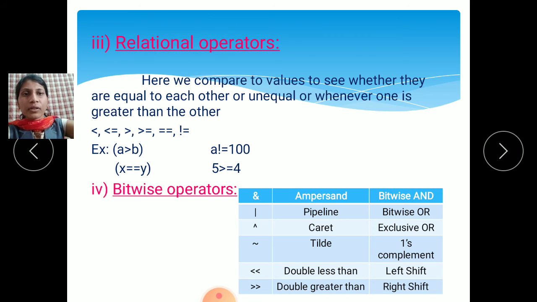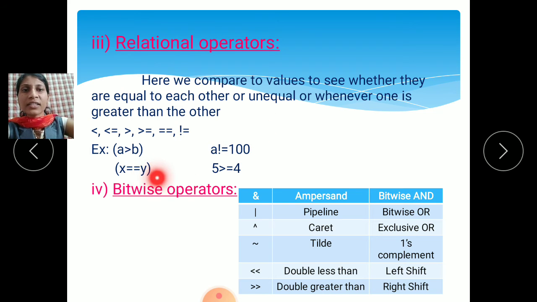See here, these are the symbols: less than or equals to, greater than or equals to, equals to, and not equals to. For example, the first condition is A is greater than B, which means the value of A is greater than B. Then A is not equals to 100 means the value of A is not equal to 100.